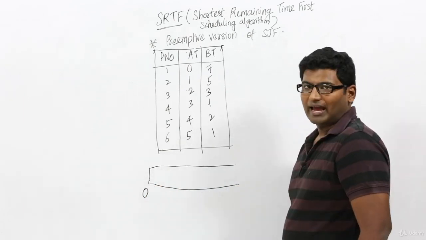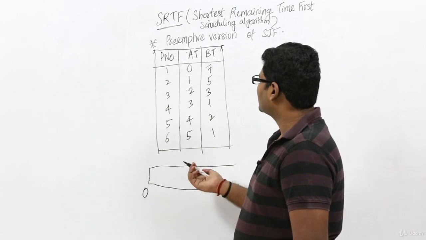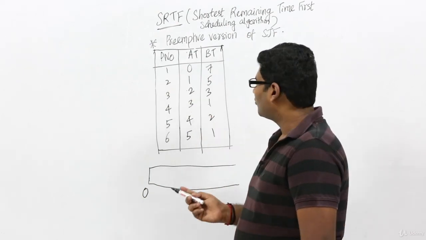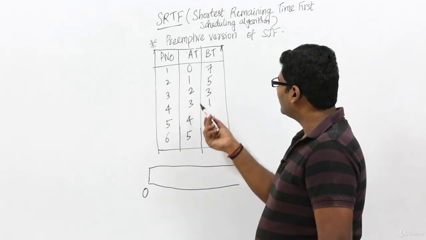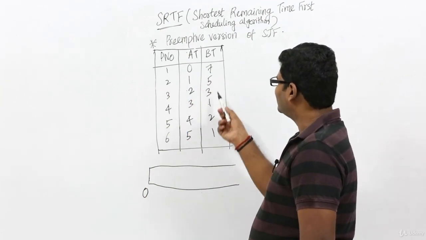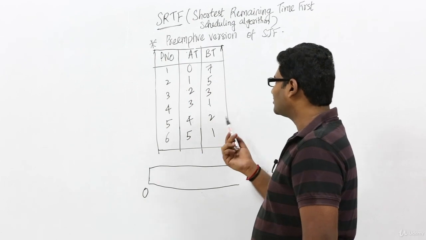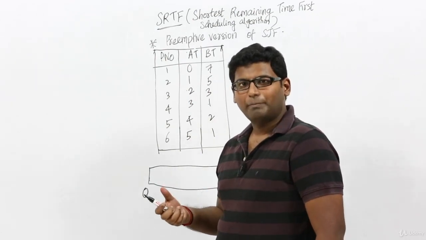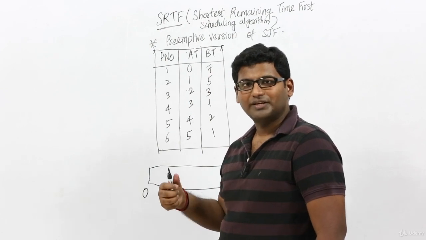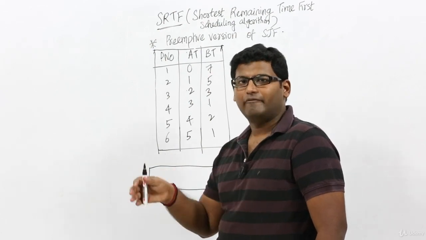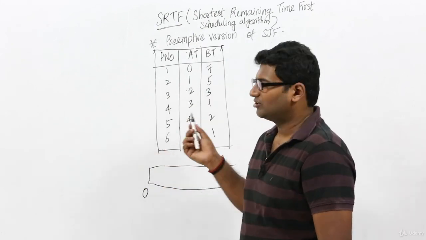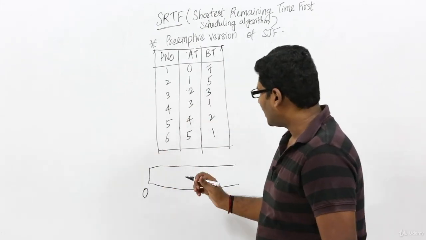Now at time unit 0, which processes have arrived? Only process P1 has arrived, right? So we need not look into any other process's burst time or execution time, because no other process has arrived. We will always pick the process with the shortest execution time among the arrived processes. Now only P1 has arrived, so we will only consider process P1 and start with P1.